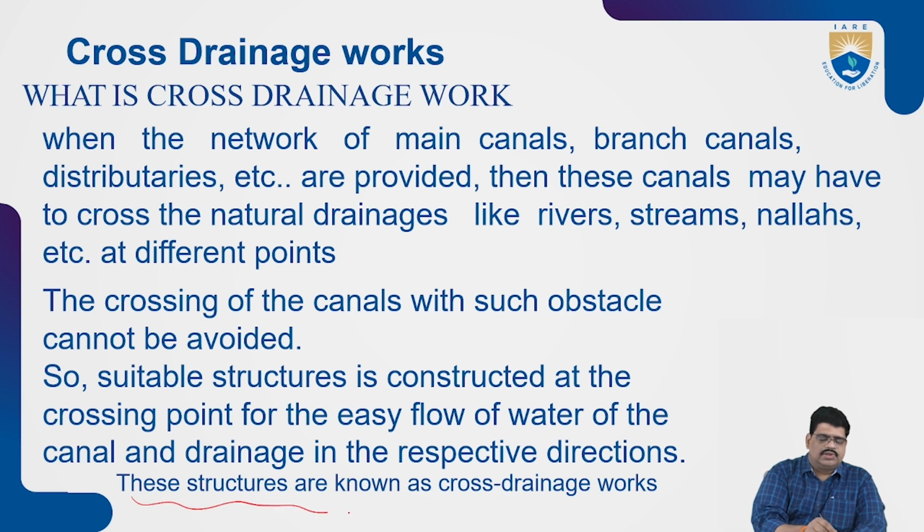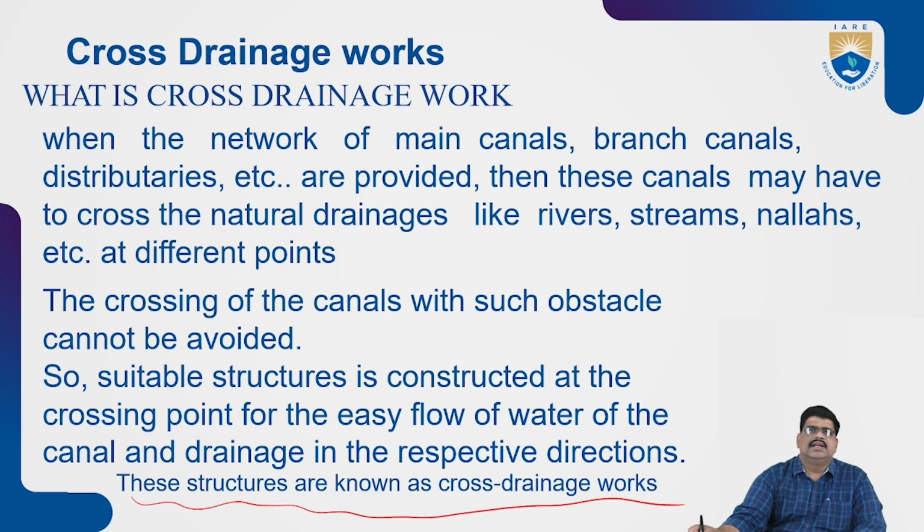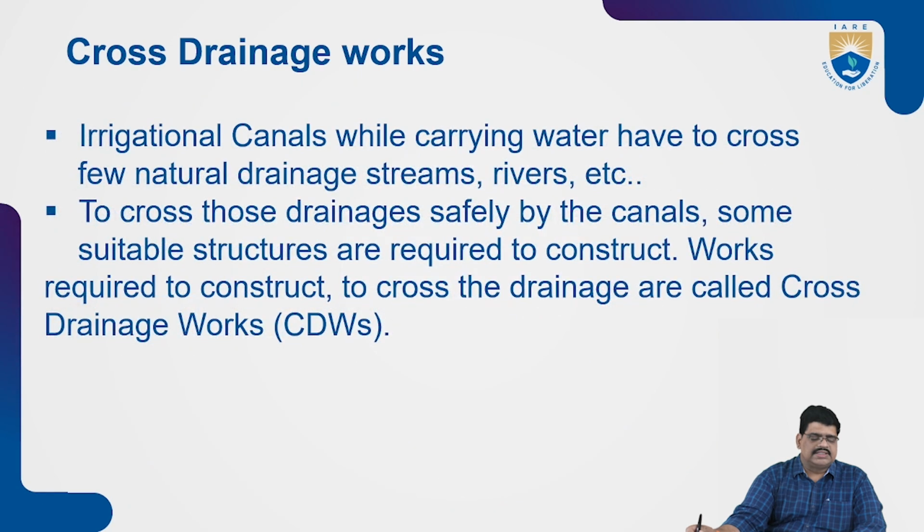So these are the structures which are constructed across any of the rivers or streams, through which we can divert the water. They are known as cross drainage works. It can also be used for irrigation canals while they carry the water, as they have to cross a few natural drainage streams and rivers.